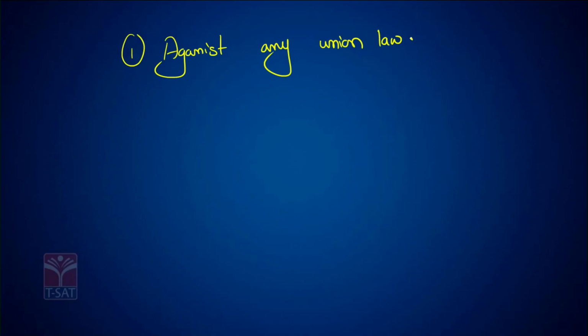1. If that particular state legislature bill is against any union law. 2. If that particular state legislature bill is against the directive principles of state policy. 3.